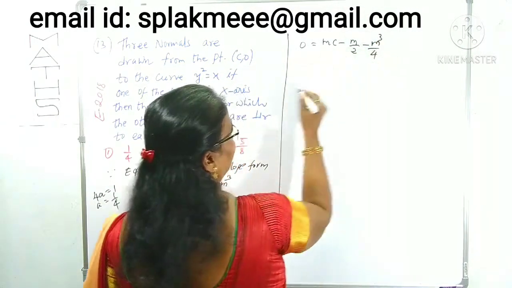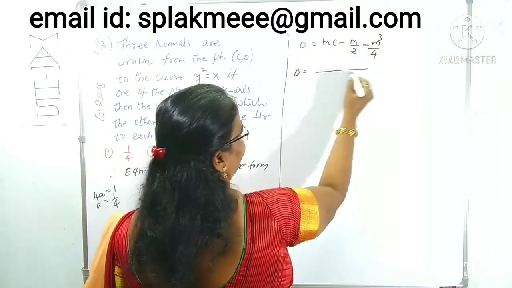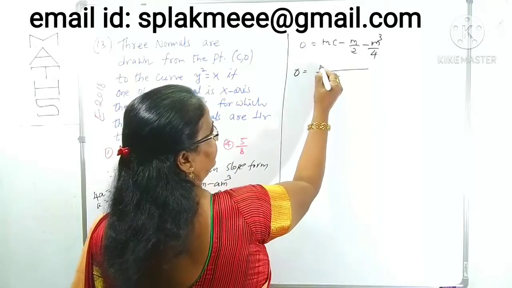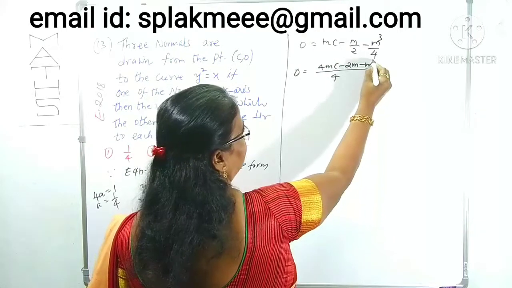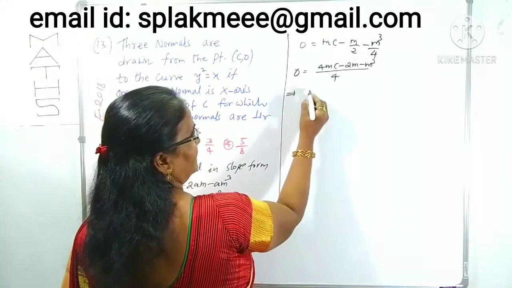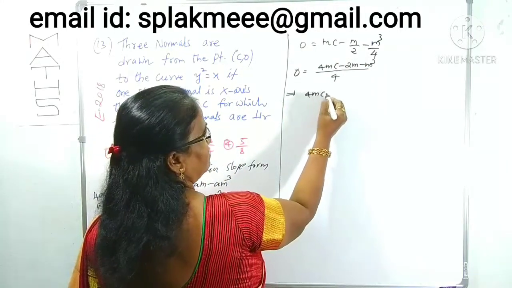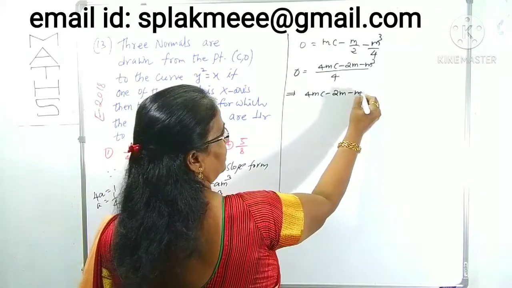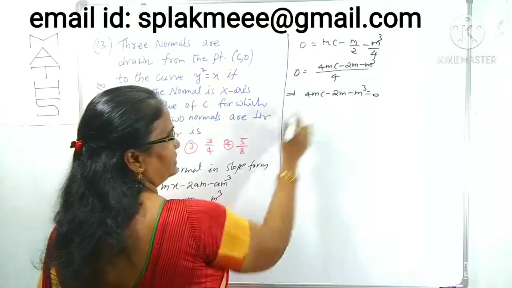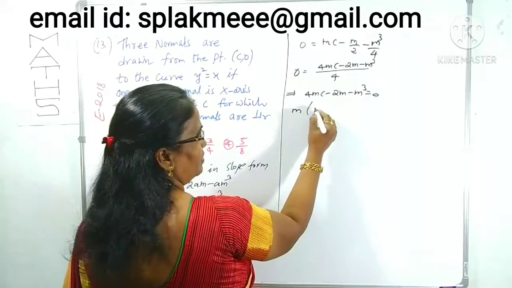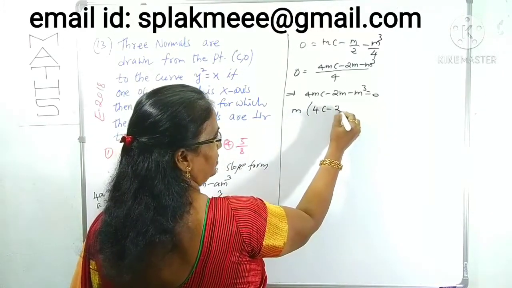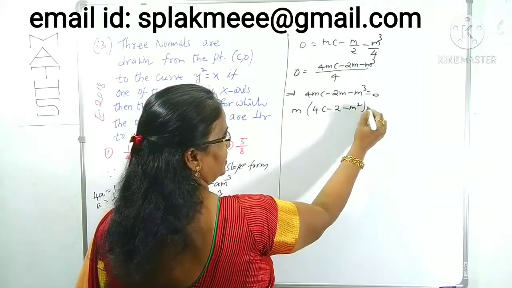Taking LCM, which is 4 here, we get 4mc minus 2m minus m cube. By cross multiplication it becomes 4mc minus 2m minus m cube is equal to 0. Among these 3 terms m is common, so it becomes m times 4c minus 2 minus m square equals 0.